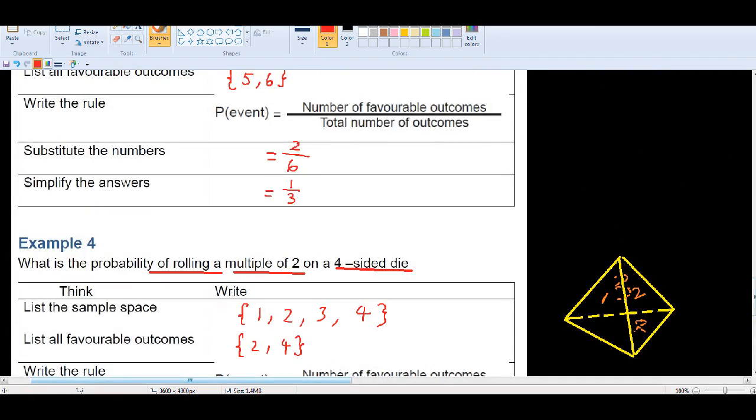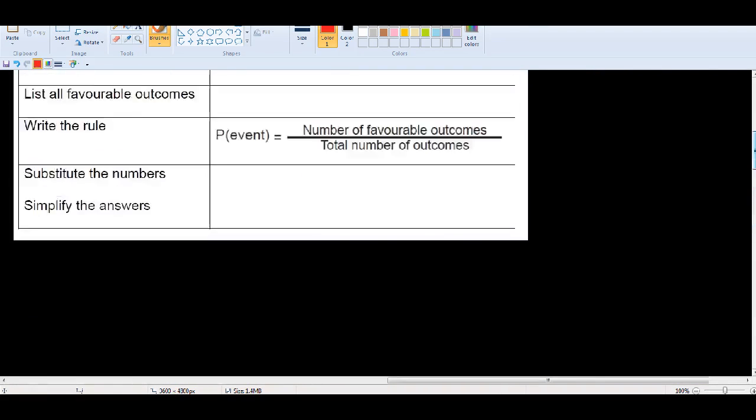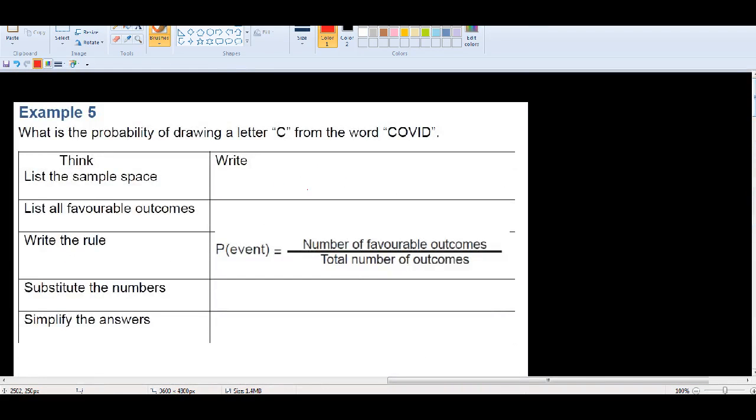Okay, no problem. Move to the next one. Another question is about the probability of drawing a letter C from the word COVID. Okay, COVID-19. So this question is quite new. So, the probability of drawing a letter C from the word COVID. Think about this. This experiment is about drawing a letter from a word called COVID.